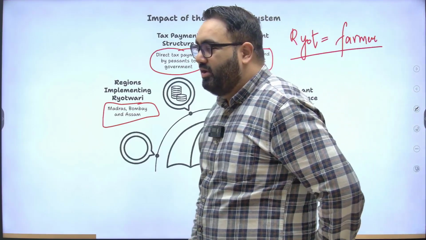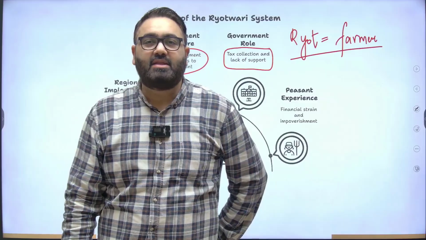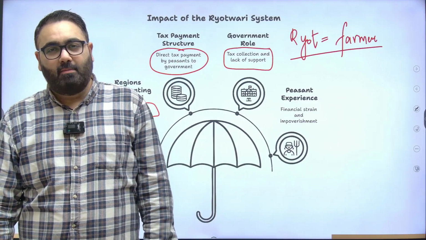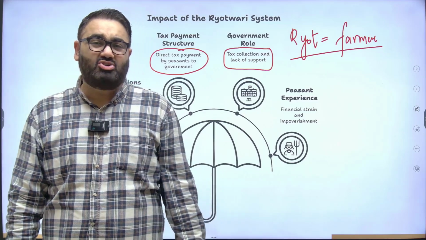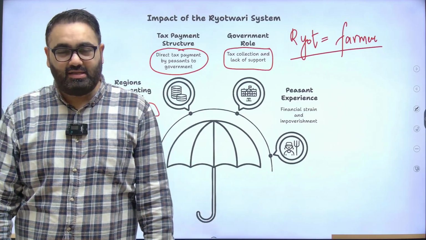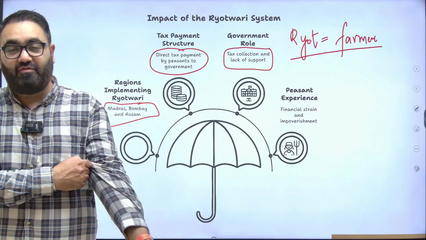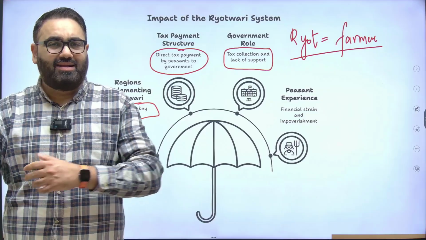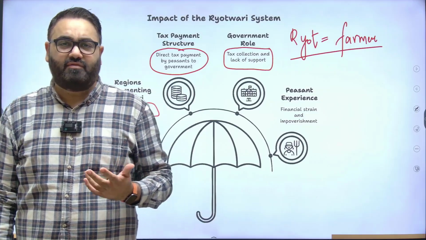Now, you might argue this was better than the zamindari system in the sense that at least we don't have a zamindar in between. But on the other hand, it did not really have much of an incentive, in the sense that even though it was the farmers now who were directly paying the land revenue to the government, the government did not really give anything in return to the farmer.